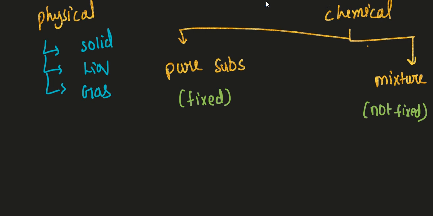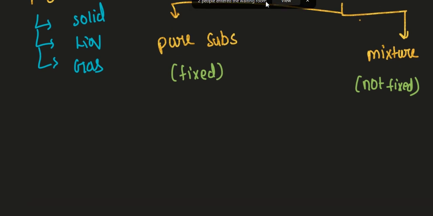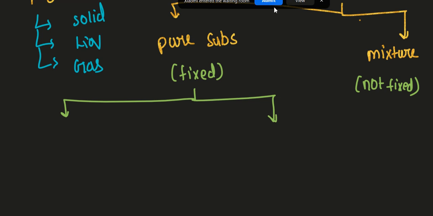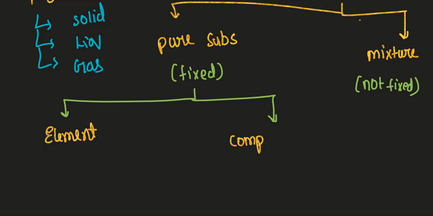Right, so let us try to understand pure substance. This pure substance is further divided into two types. One is element, and the other one is compound. Let us try to understand. Element means, obviously you people know, lithium, sodium, potassium, etc.